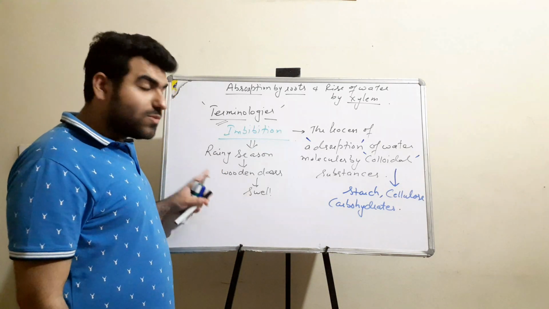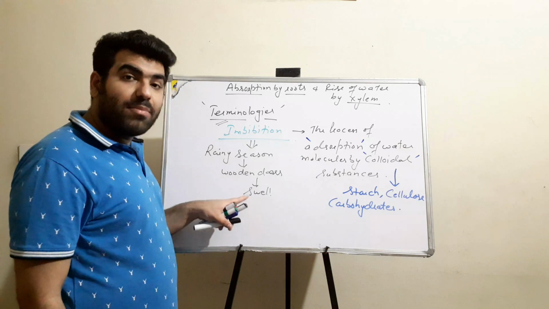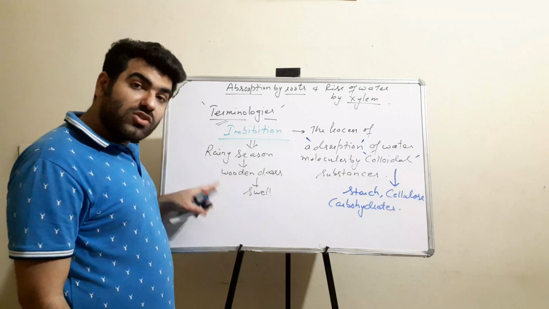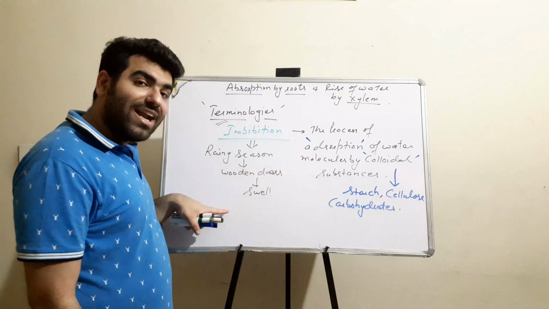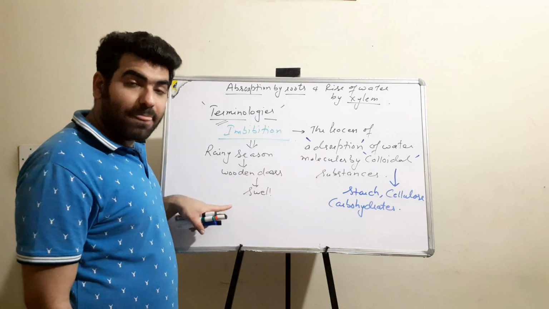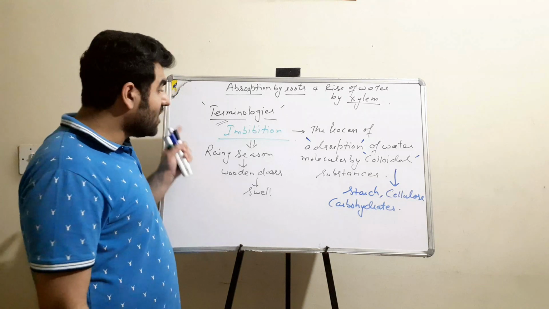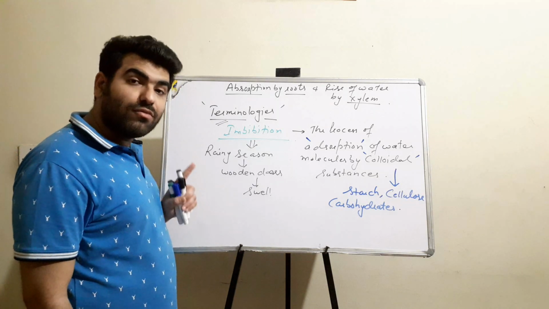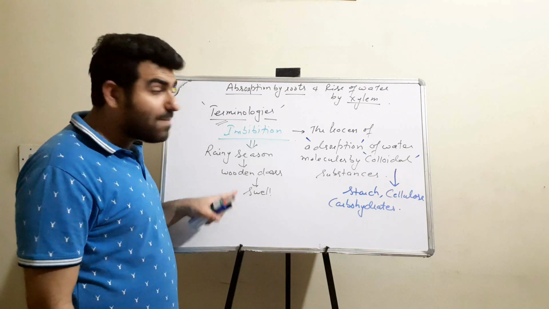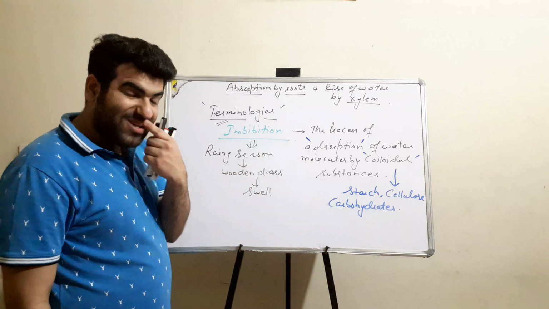The wood is also a colloidal substance and it absorbs the water molecules and thus gets swollen. So during the rainy season it is difficult to close the wooden door, because it swells up by the process of imbibition.